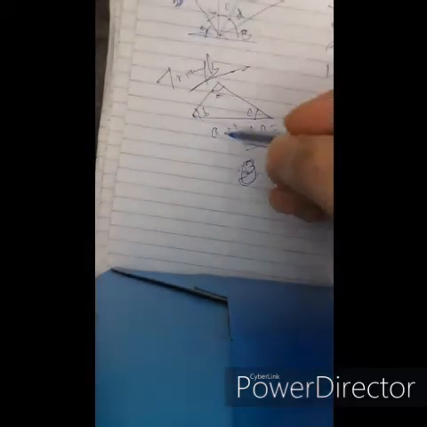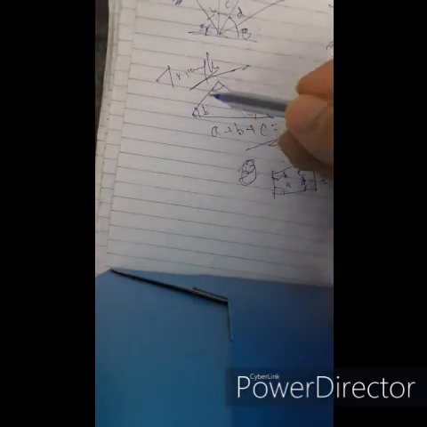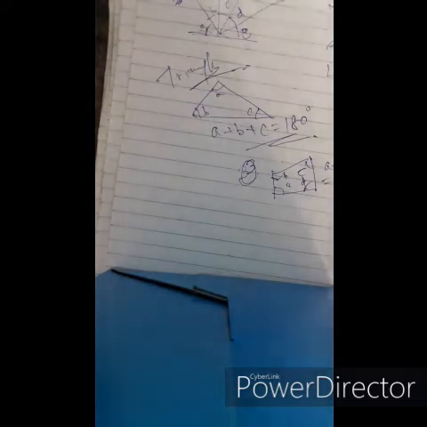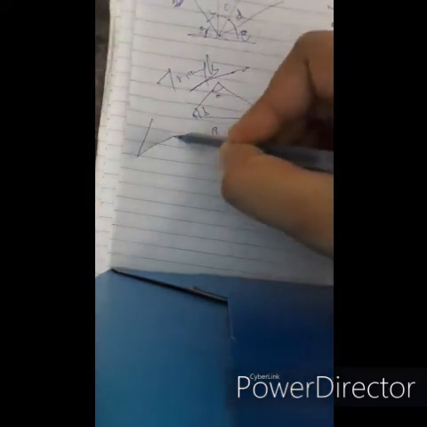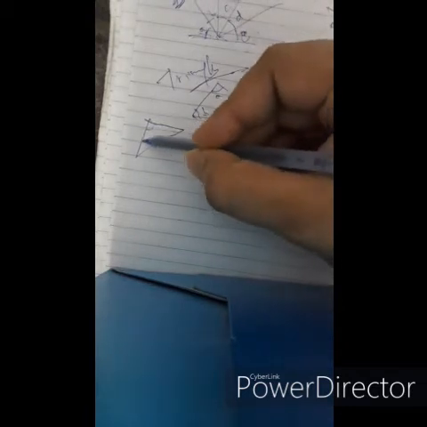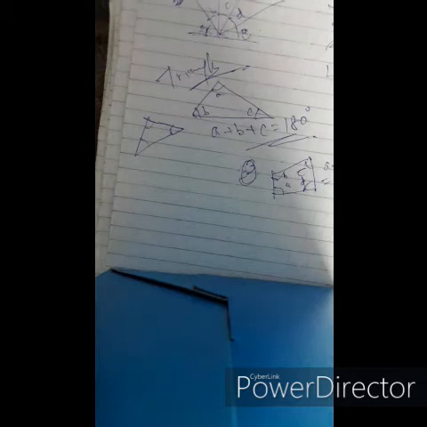That is, if all the angles of a triangle are acute, suppose this is a triangle, all the angles are acute angled, then it is called an acute angle triangle.